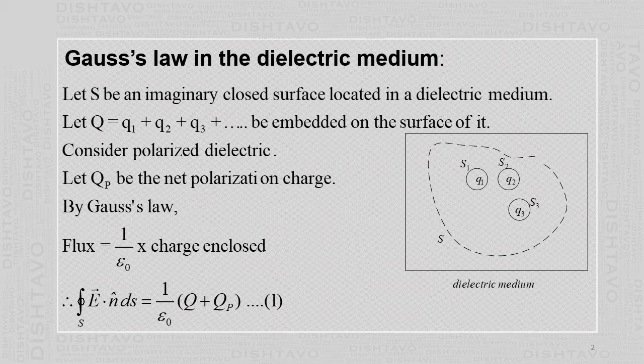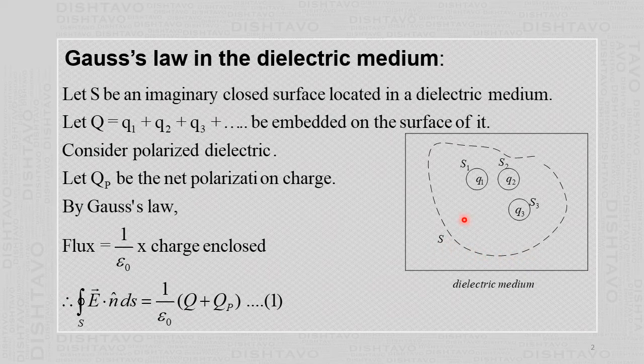Now to prove this Gauss's law in the dielectric medium, we will consider a dielectric medium like this, and we will consider some closed surface inside this dielectric medium. So this is a closed surface enclosing some volume. So this closed surface is S.